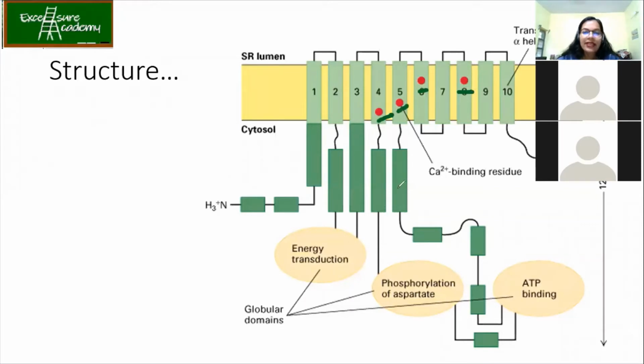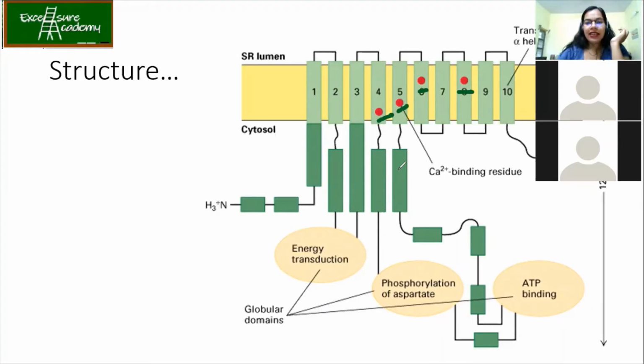Okay. Anyone else? See, what you have to understand over here is, suppose this is your channel. So your channel is getting open over here. It will bind here and here. 2 calciums are binding. Now, when the ATP comes, it is going to do the hydrolysis. From this binding site, it needs to move to this side, correct?